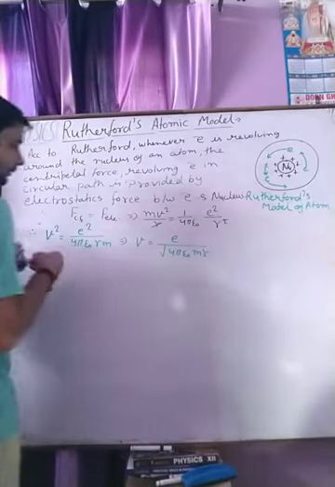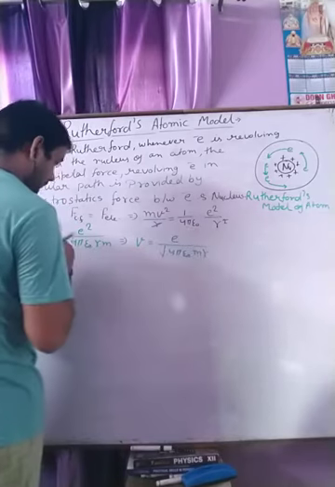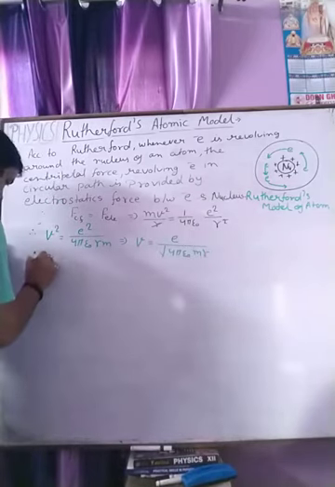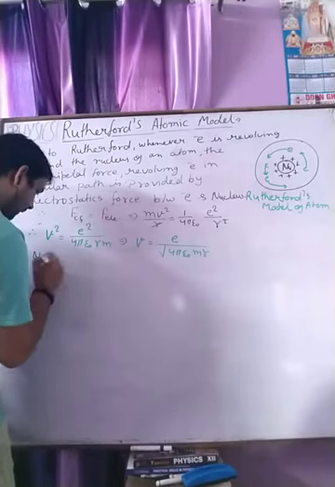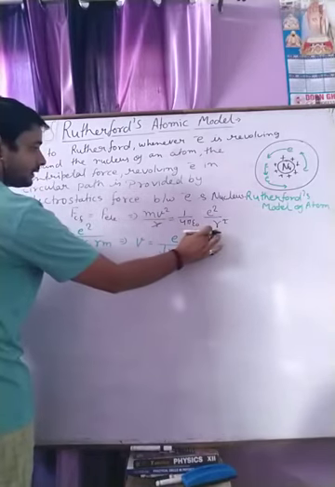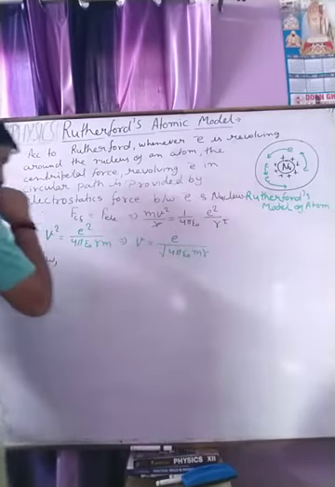Now we transfer the radius r to the other side, and v is in the denominator.